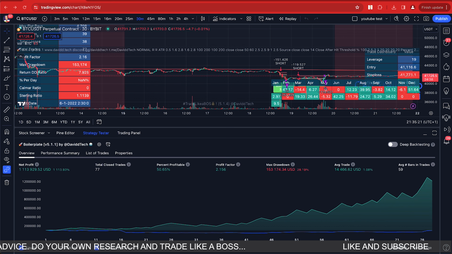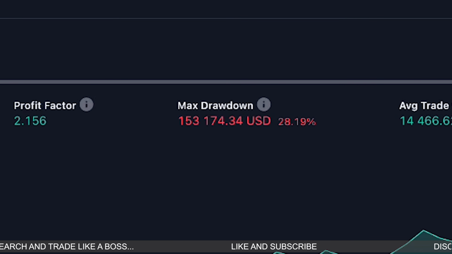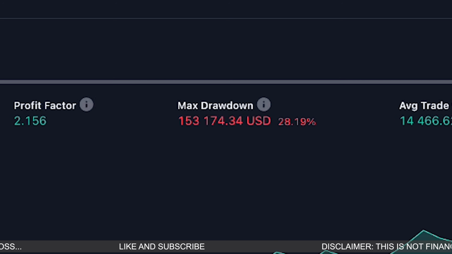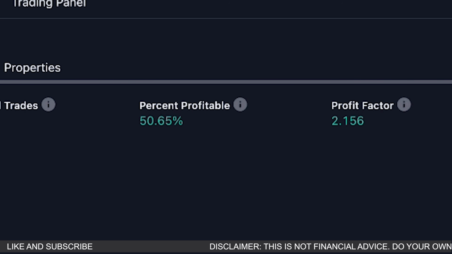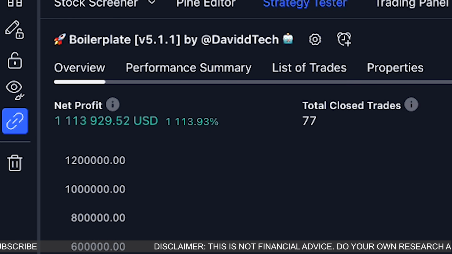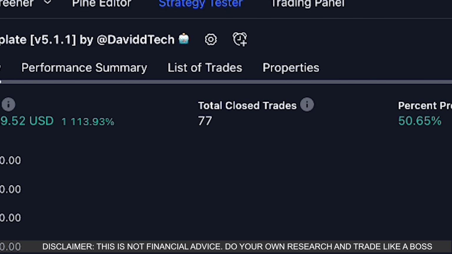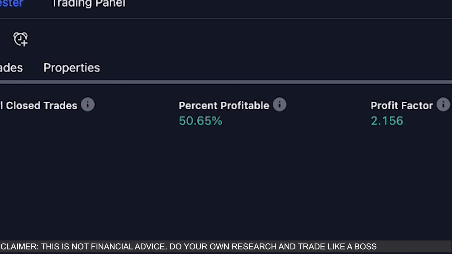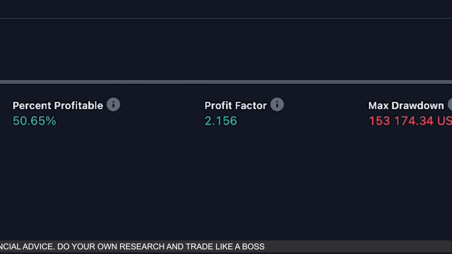So as you can see, the equity curve doesn't look too bad at all. We have a max drawdown of 28%. As I said, leverage, we're using 20% of the account. You can make that much lower by using less leverage and less of your account. We have a net profit of 1,113%, which is absolutely brilliant. We have 77 closed trades and a 50.65 win rate. Profit factor is 2.1.